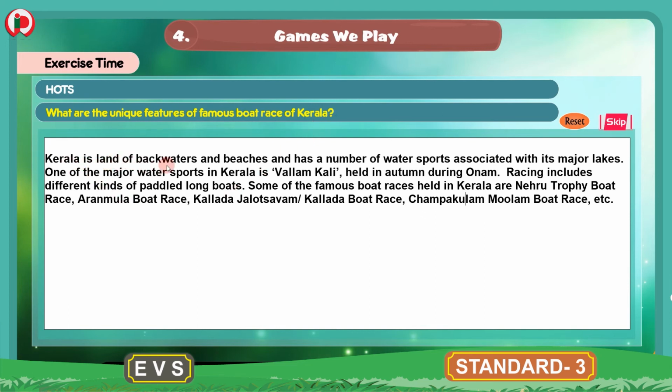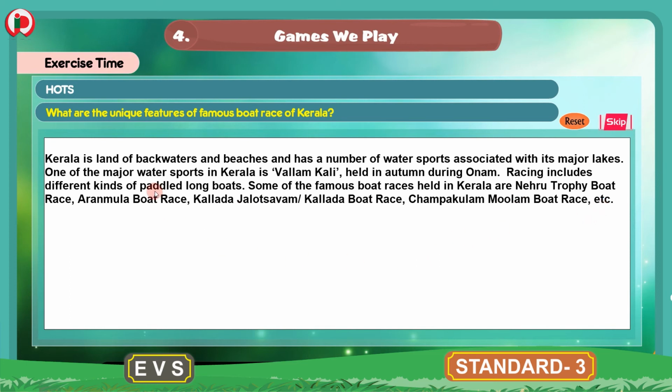Kerala is land of backwaters and beaches and has a number of water sports associated with its major lakes. One of the major water sports in Kerala is Vallam Kali, held in autumn during Onam. Racing includes different kinds of paddled longboats. Some of the famous boat races held in Kerala are Nehru Trophy Boat Race, Aranmula Boat Race, Kallada Jalotsavam / Kallada Boat Race, Champakulam Moolam Boat Race, etc.